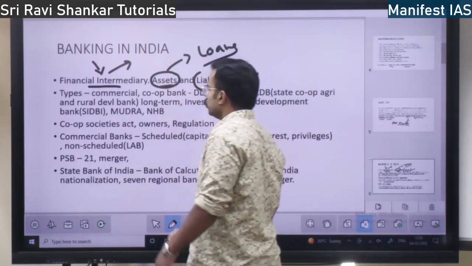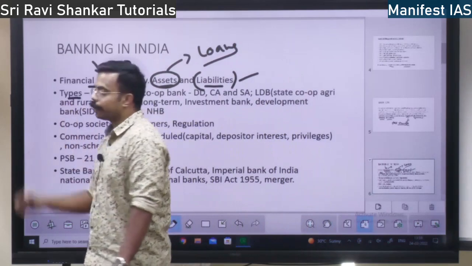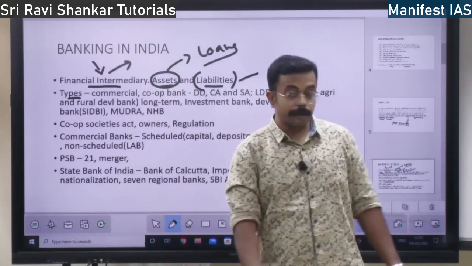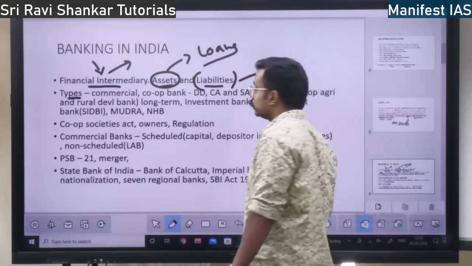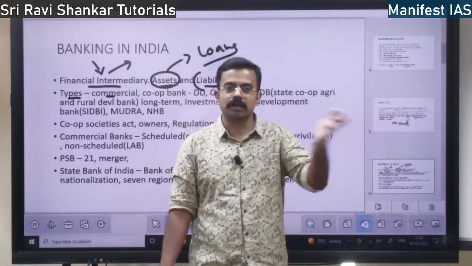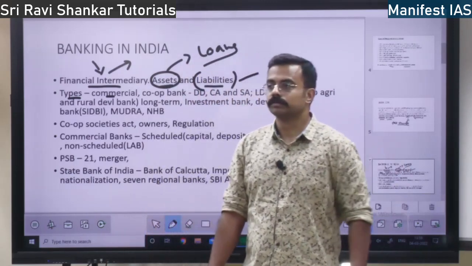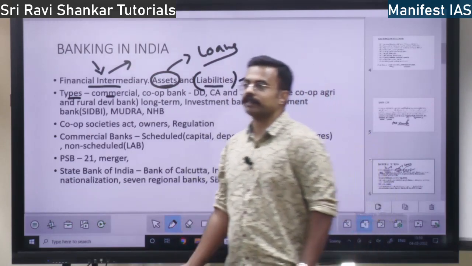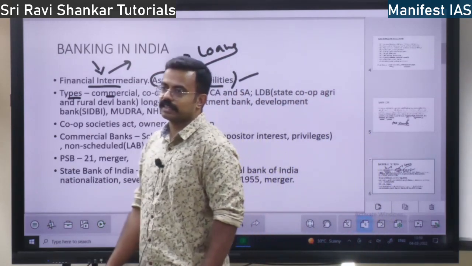This is the concept. So there are many types of banks in India. The first type is commercial bank. What are the commercial banks? All the banks which you are seeing around. Your State Bank of India, ICICI, HDFC.